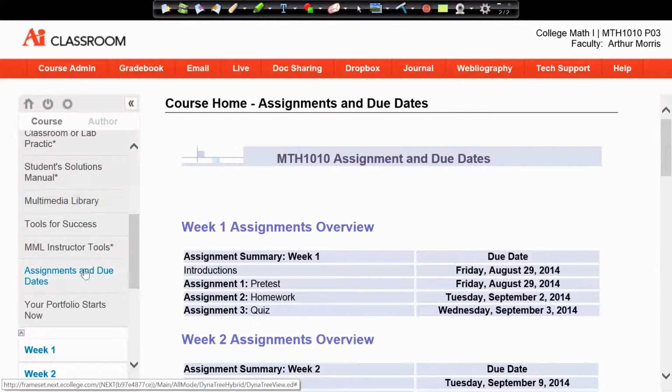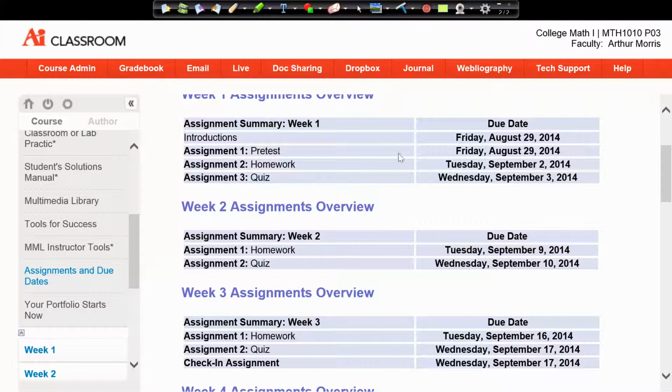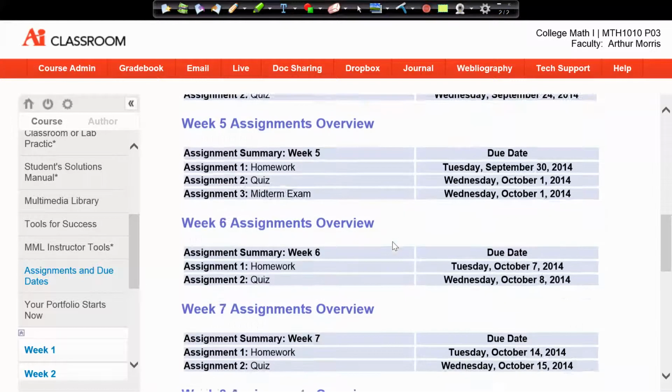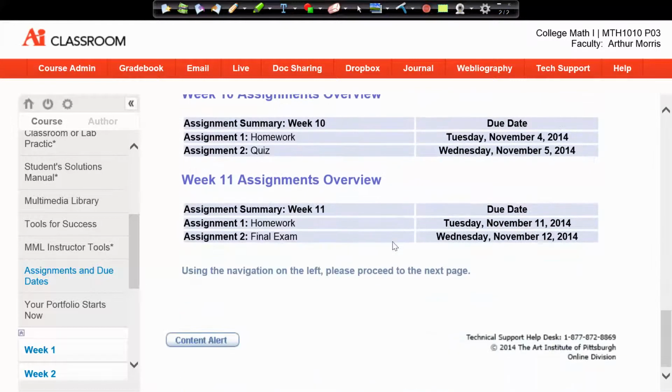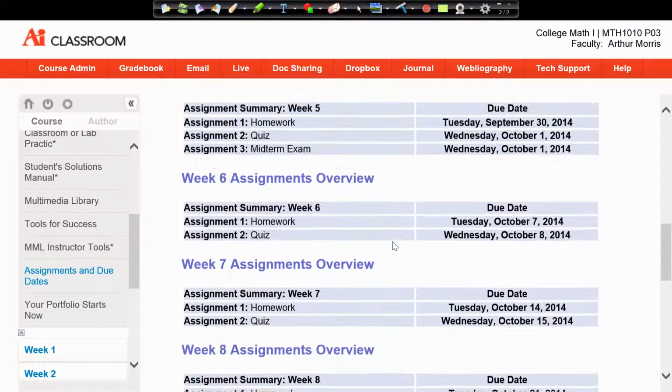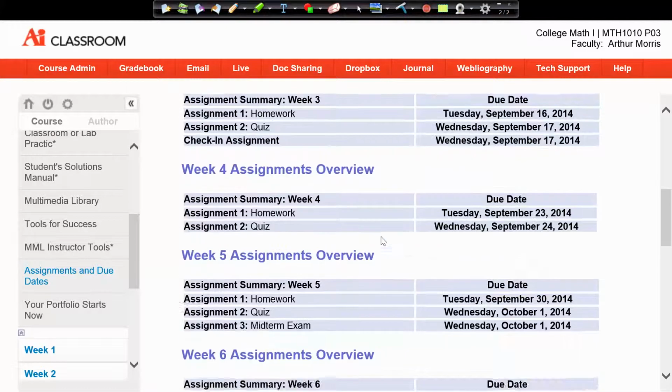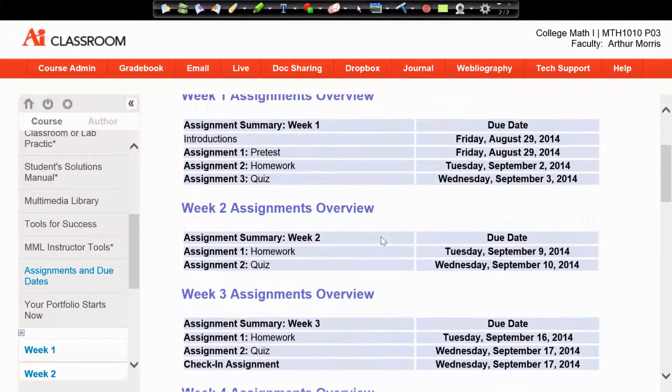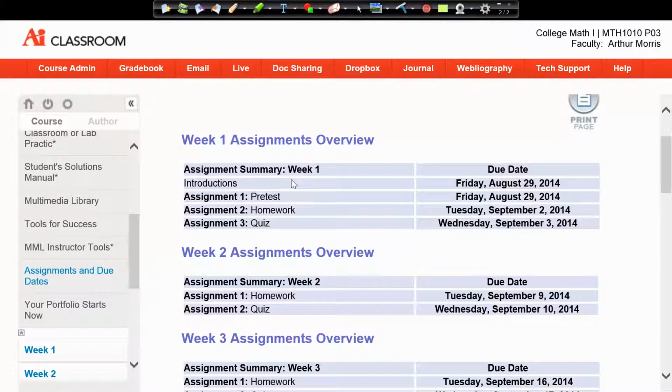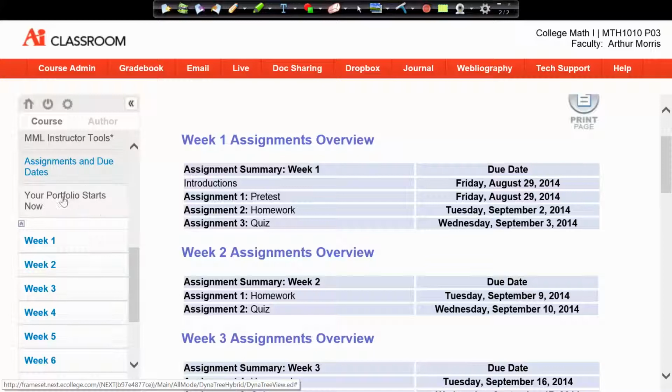Now, another important area is the assignments and due dates. I would recommend that you check this on a regular basis. Pretty much it gets to be a pattern after the first week. On Tuesday, your homework will be due, and on Wednesday, your quizzes will be due. That's pretty much the pattern throughout the course. However, there are some other things, especially in week 5 and week 8. We have some check-ins, and in the first week, we have introductions and a pre-test. We will not be using a portfolio in this class, so you don't have to worry about that tab there.